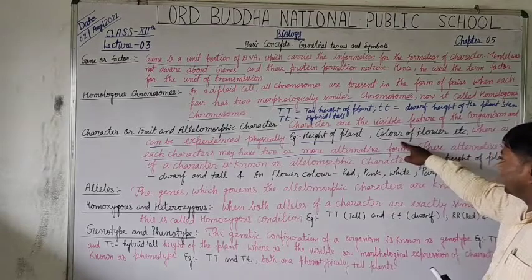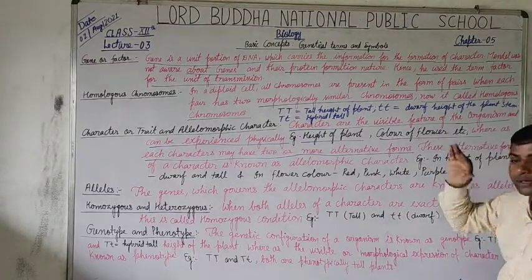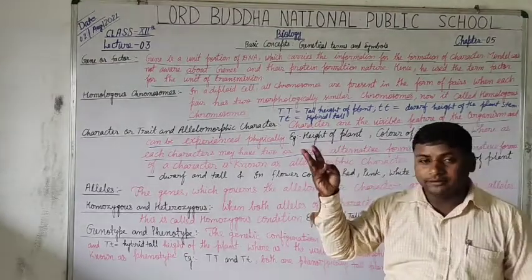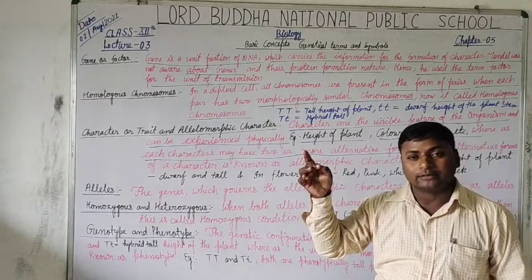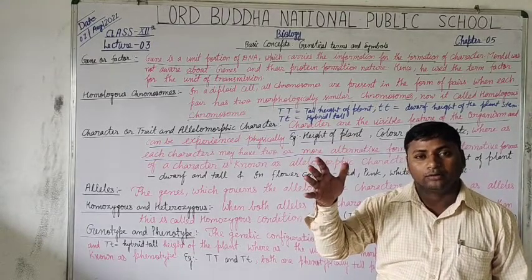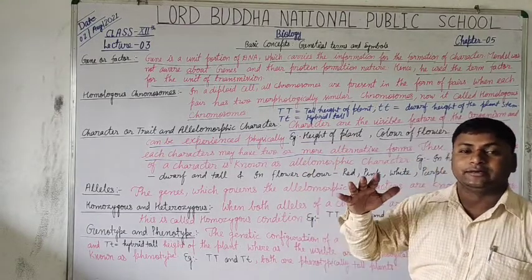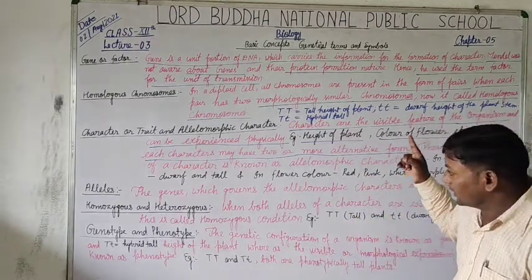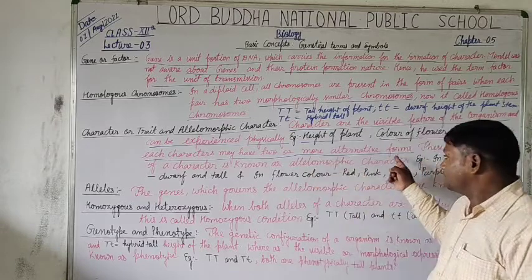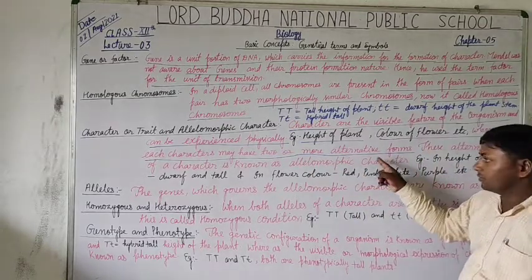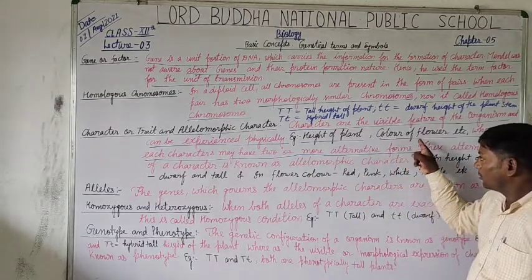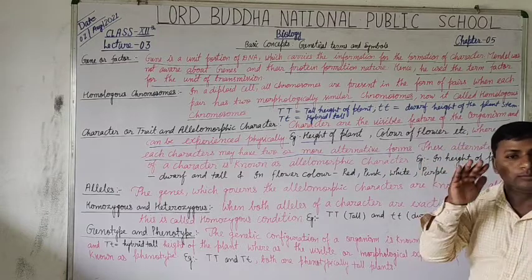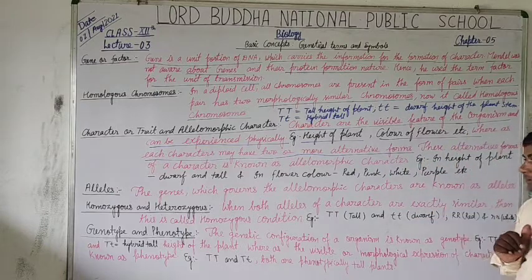Likewise, the alternatives of flower colors: red, pink, white, blue, yellow, these are the different colors which determine the alternative forms of the flower color. Is that clear?